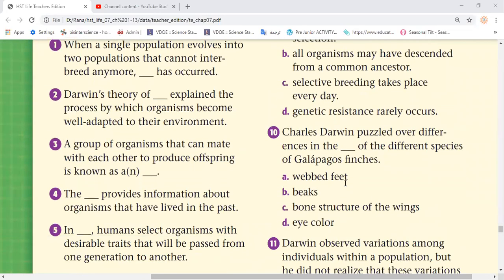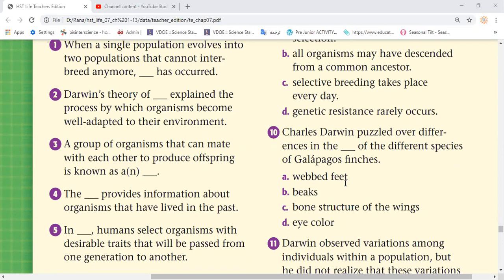Then question 10. Charles Darwin puzzled over differences in the beaks of different species of Galapagos finches. Yes, Hafela. It will be B, beaks. Yes, he found that different finches on different islands, in Ecuador and the Galapagos Islands, are different in their beaks to be able to adapt to the kind of food they feed on in each place.